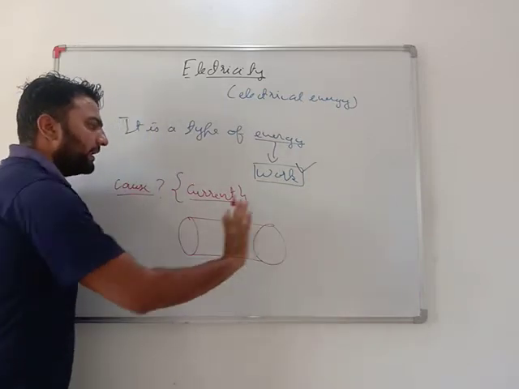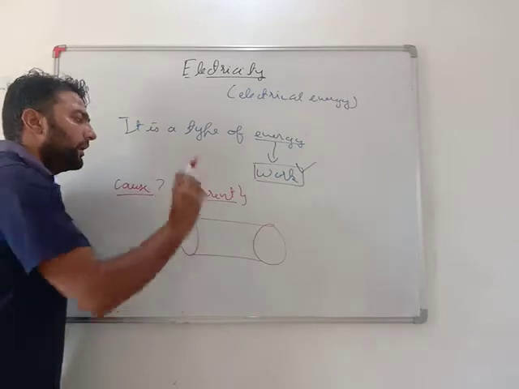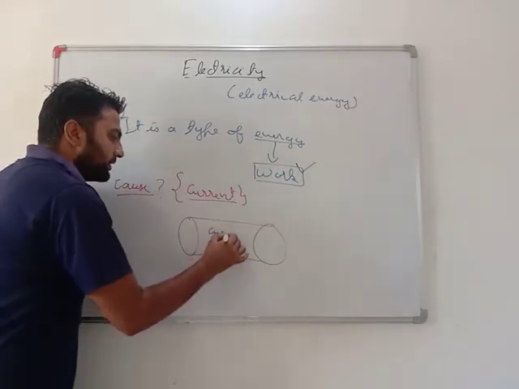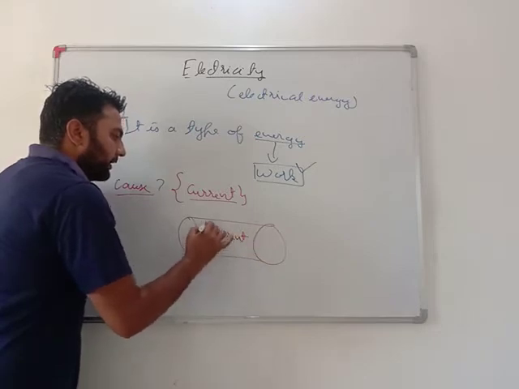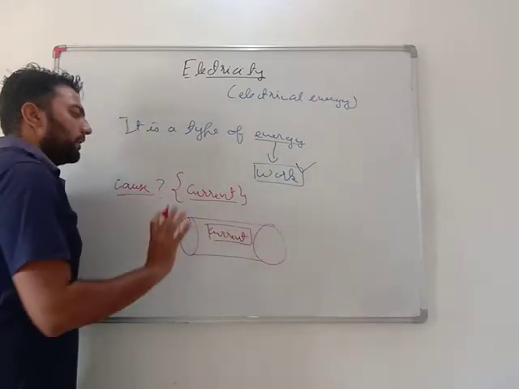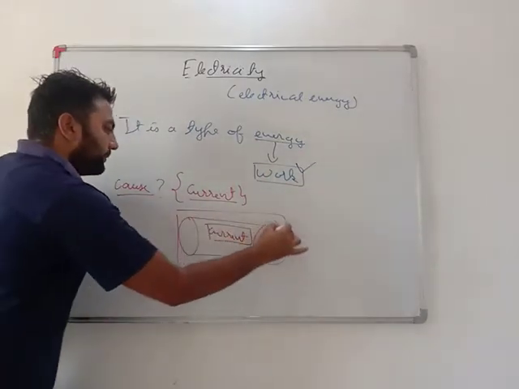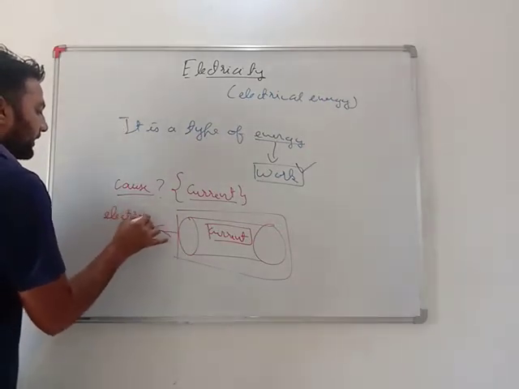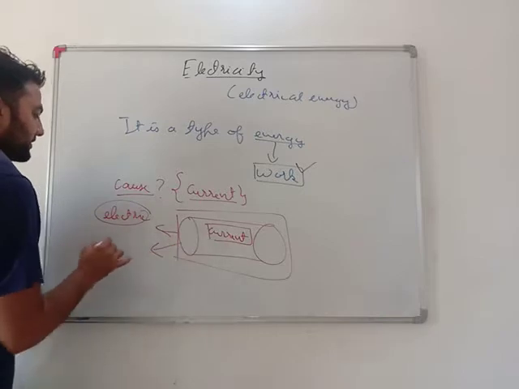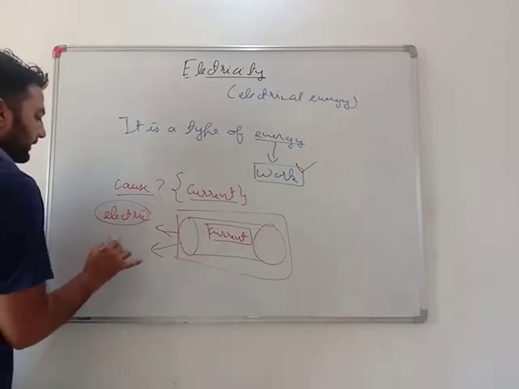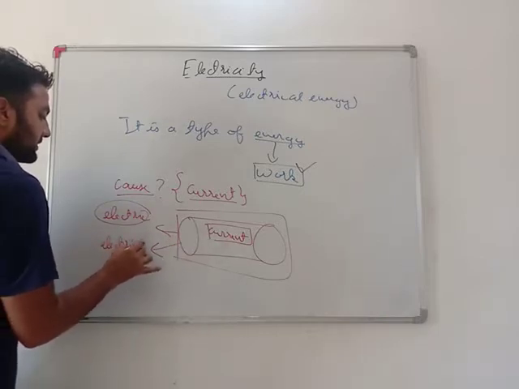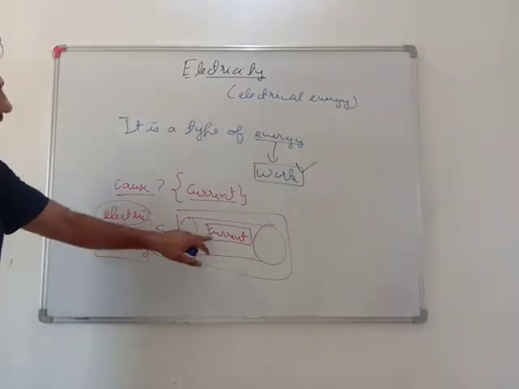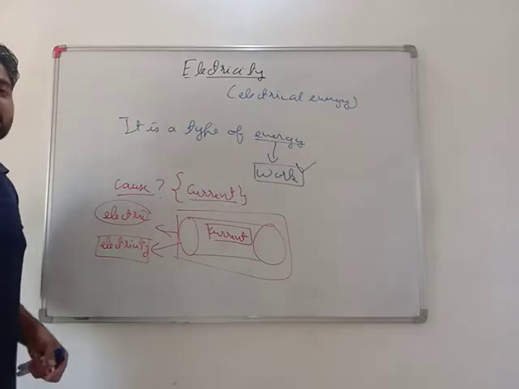Any material or any stuff having a flow of current, then that material has energy called electric energy, or that stuff has electricity. For electricity in any material, current must be present.